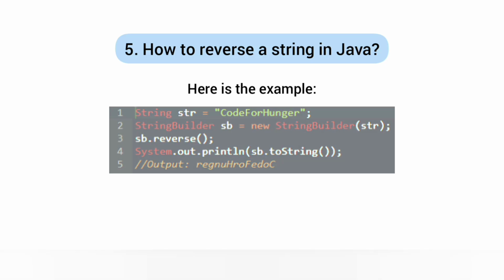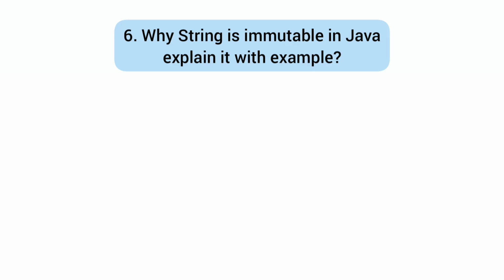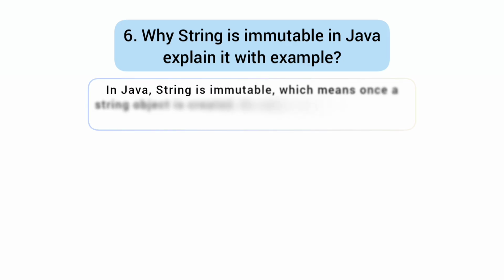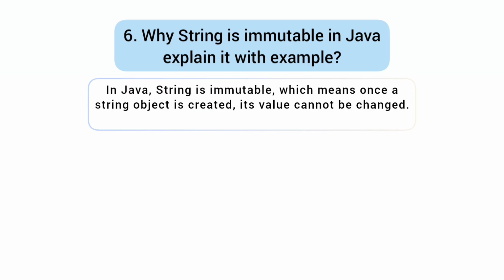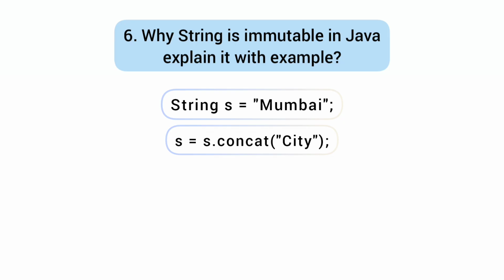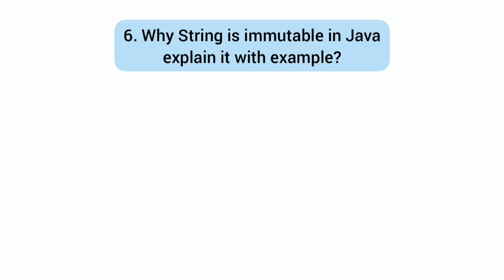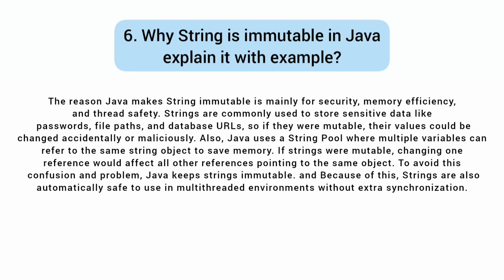Next very important question is, why is string immutable in Java? Explain it with example. So here's the best way to answer this question. In Java, string is immutable, which means once a string object is created, its value cannot be changed. For example, if I write String s equals Mumbai, and later do s equals s.concat city, Java does not modify the original Mumbai object. Instead, it creates a new string object Mumbai city and makes s refer to it. The reason Java makes string immutable is mainly for security, memory efficiency, and thread safety.